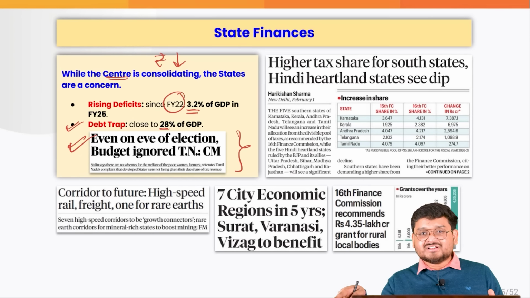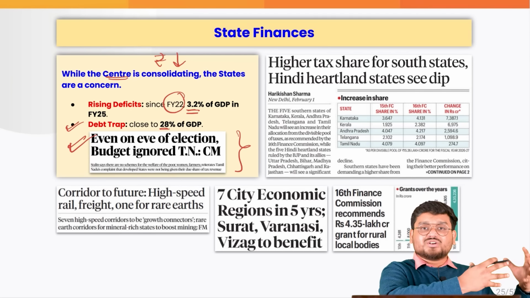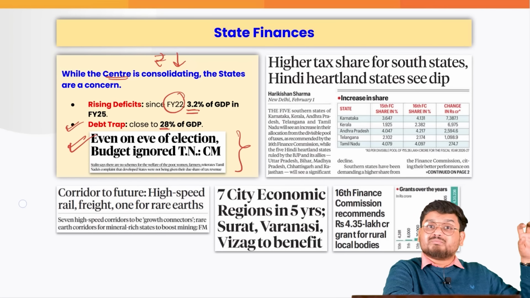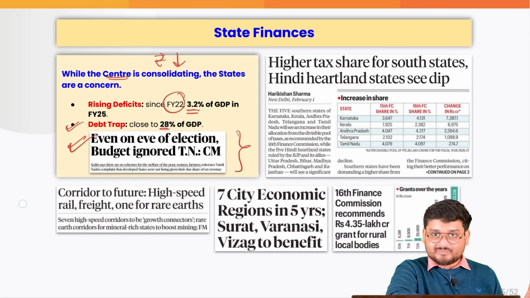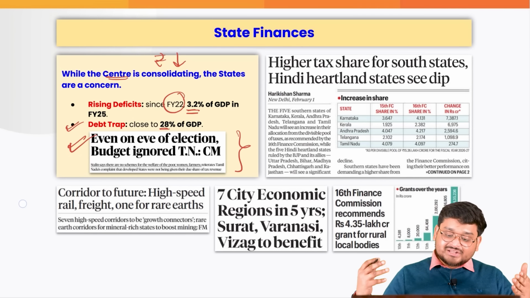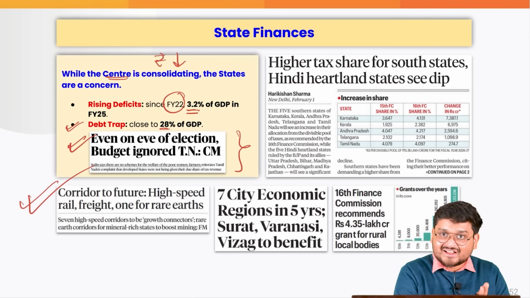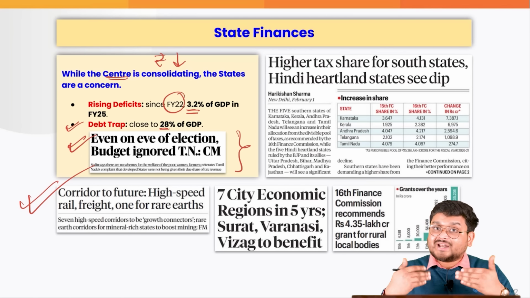This Trump world, this conflict-ridden world, and also the money that we owe a lot in the form of interest payments, interest on past loans that we have taken. This is why we are not trying to spend a lot of money. But on the other hand, we are trying to boost various other areas where the state governments can benefit in the long term.